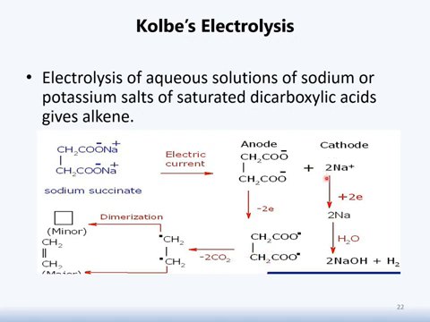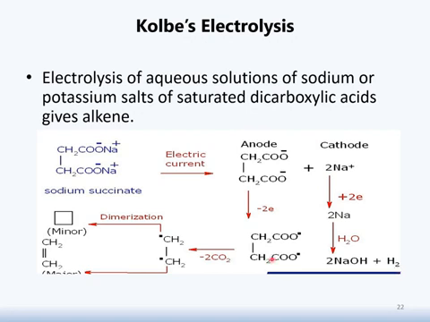Where at the cathode, what happened? Na+ receives 2 electrons, and these 2 electrons will be responsible for the production of 2 Na, and this in the presence of water is responsible for the production of sodium hydroxide, which is a very essential compound used in chemistry. In addition to this, it is responsible for the production of hydrogen, and this hydrogen could be used in any other process. It depends upon our requirement.